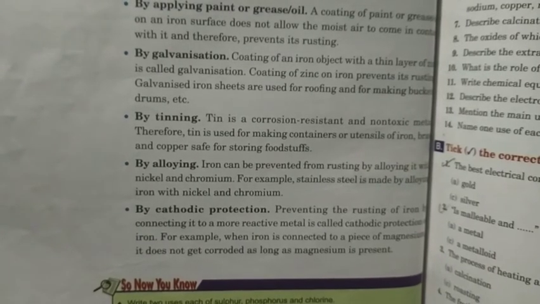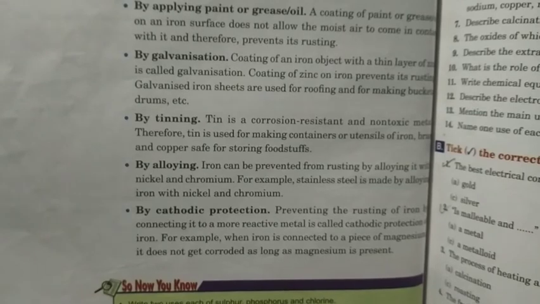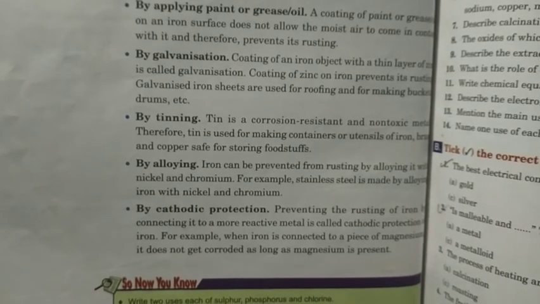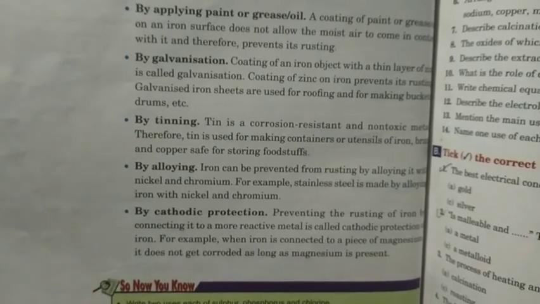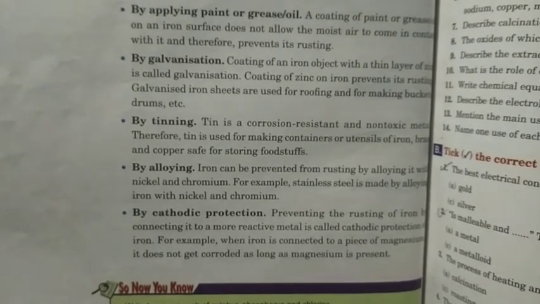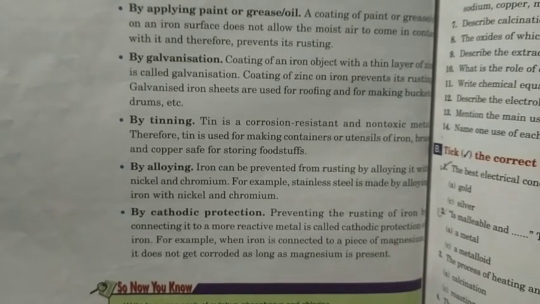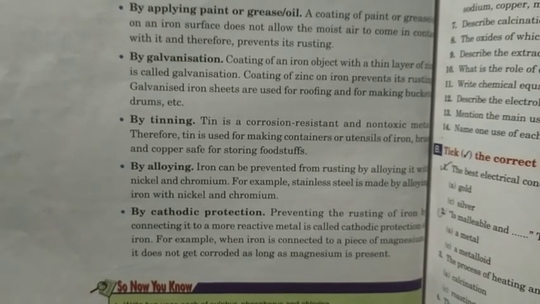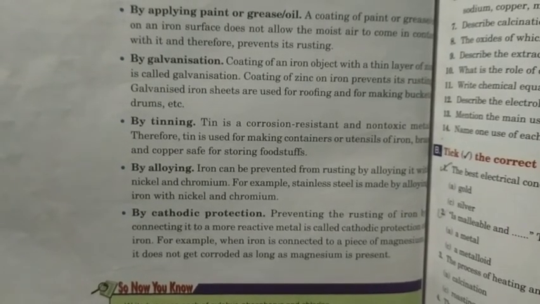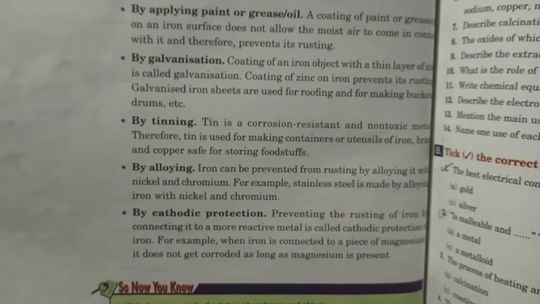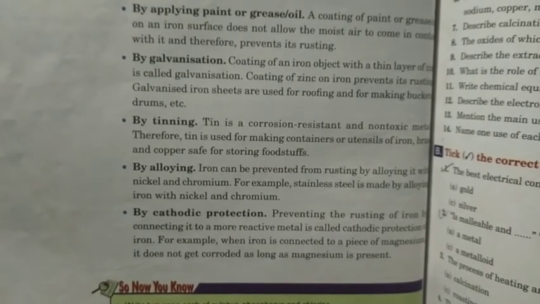By cathodic protection, preventing the rusting of iron by connecting it to a more reactive metal is called cathodic protection of iron. For example, when iron is connected to a piece of magnesium, it does not get corroded as long as magnesium is present. So preventing the rusting of iron by connecting it to a more reactive metal is called cathodic protection of iron.